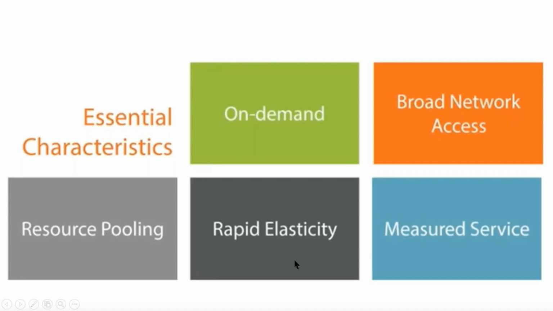We can increase or decrease the resources by a single click whenever we want. For example, currently I'm using 8 GB RAM in a server and I require 24 GB. I can increase the RAM by a single click. And measured service: whatever services and resources we are using in the cloud are measured.